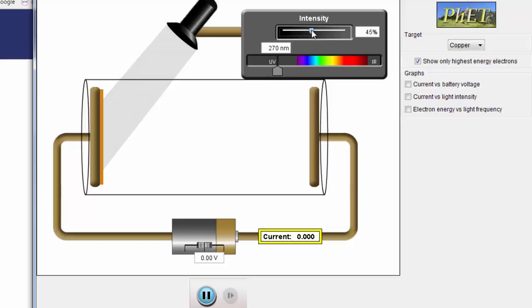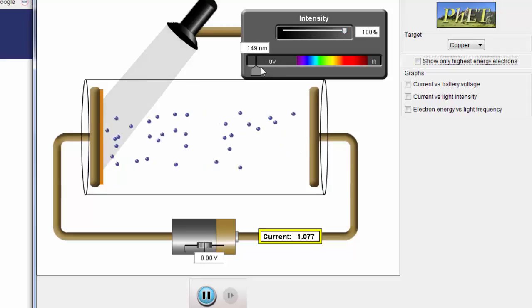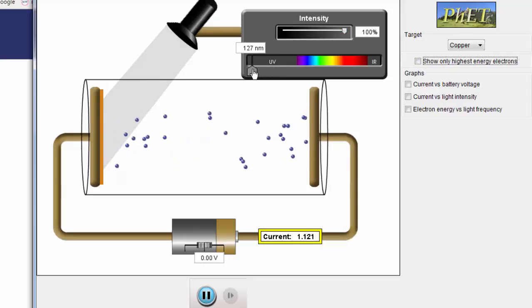Now let's increase the intensity, let's say to 100%. Notice here we are getting electrons out. If we increase the energy more, you can see we are getting more electrons knocked out of the copper surface. So this proves that light has the ability to collide with electrons and give them energy that enables them to leave the atom and overcome the attraction force with the nucleus.